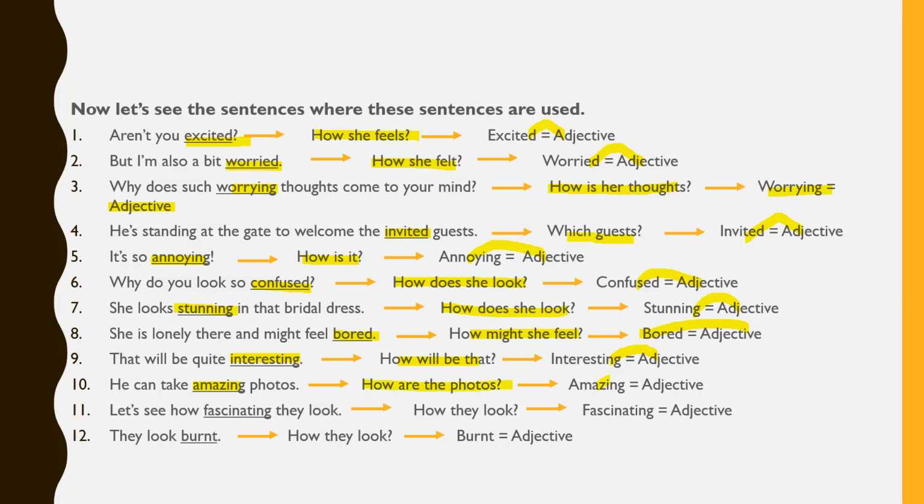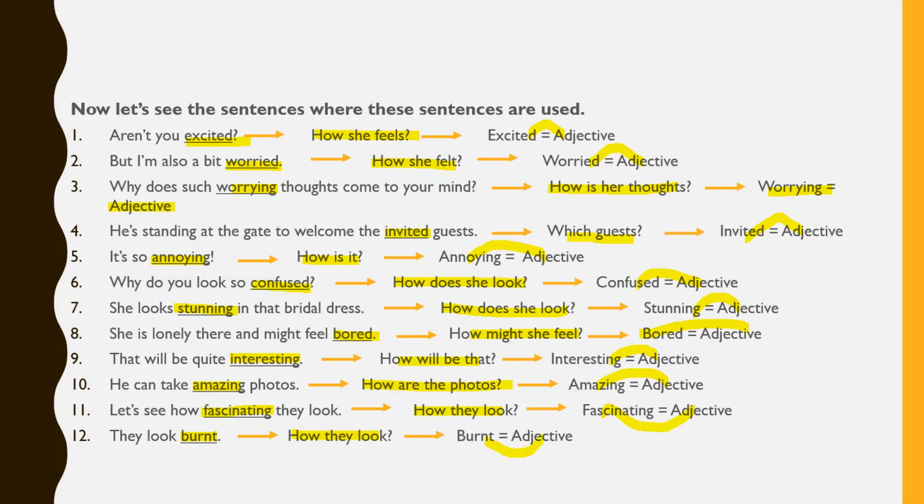This is also an adjective. Number 11: Let's see how fascinating they look. How do they look? Fascinating. And this is an adjective. Number 12: They look burnt. How do they look? Burnt. And this is also an adjective.